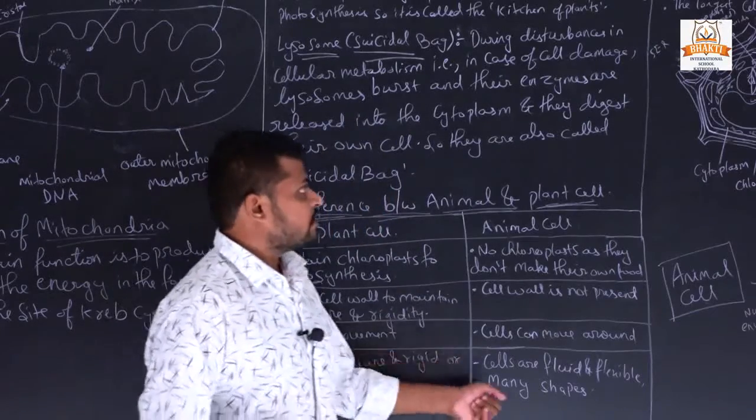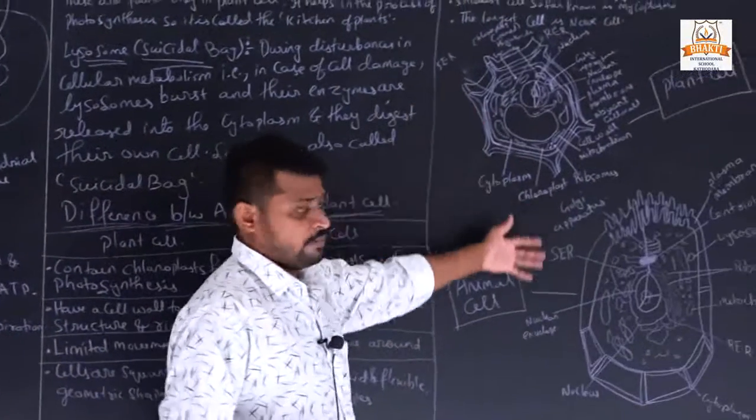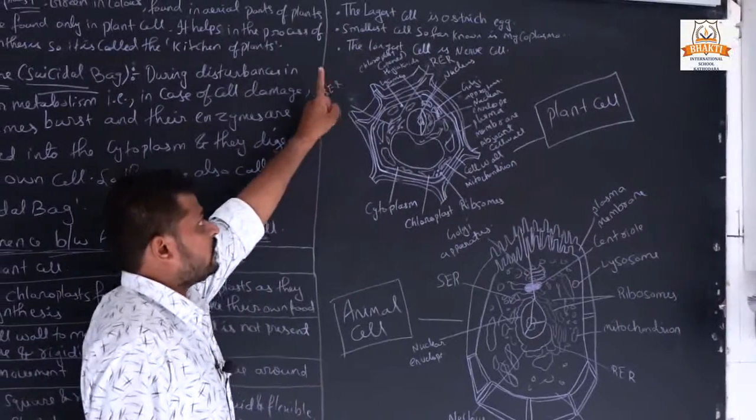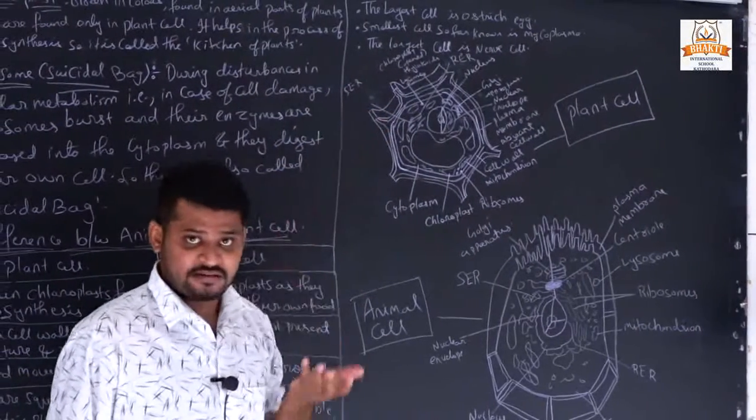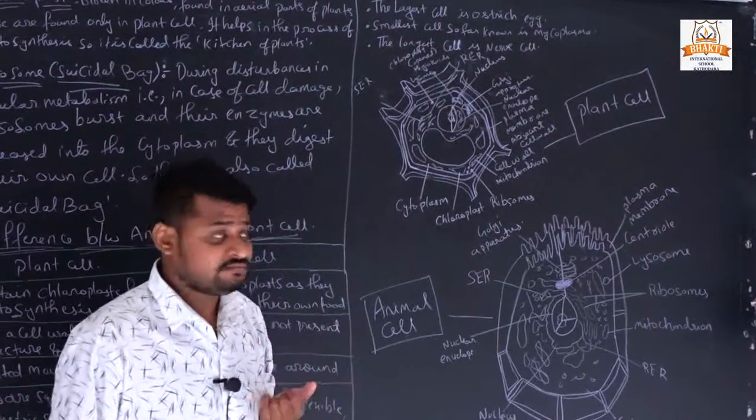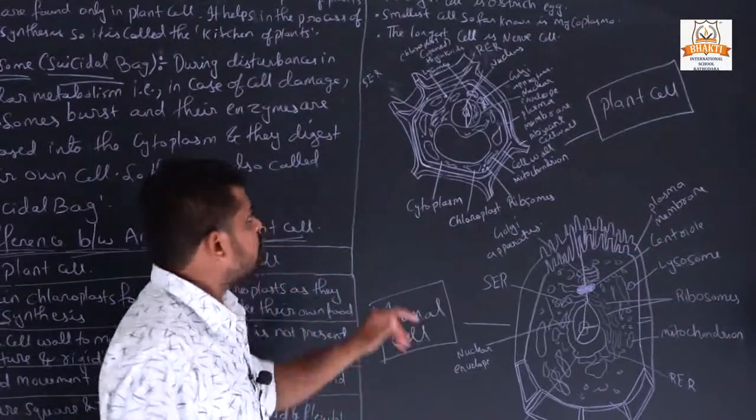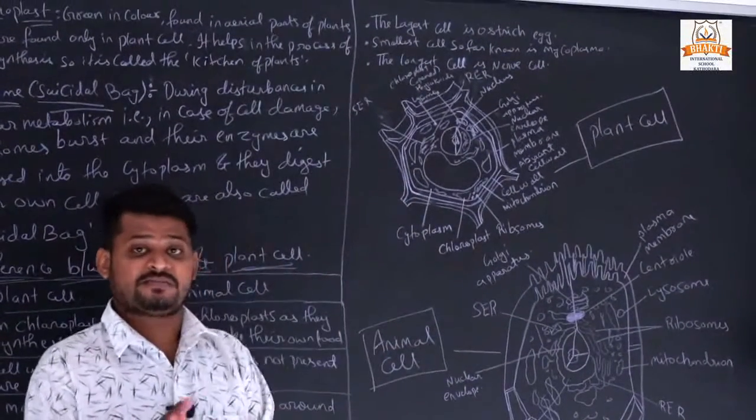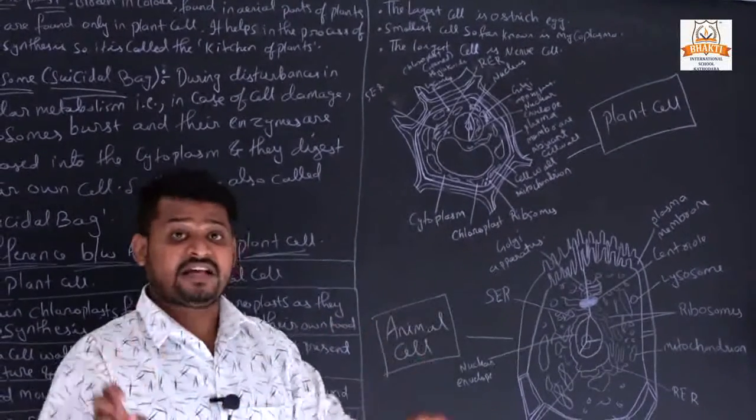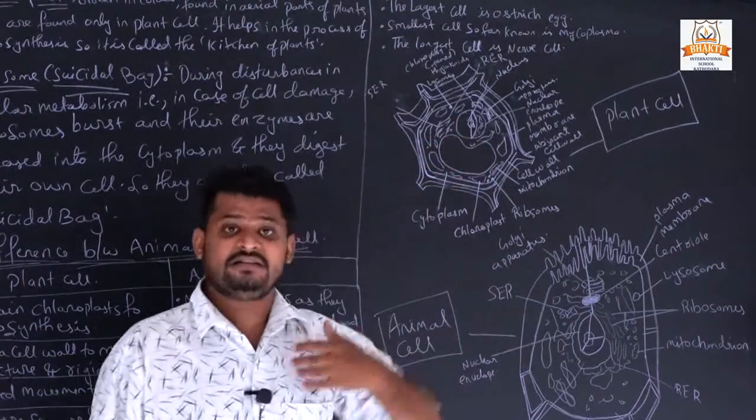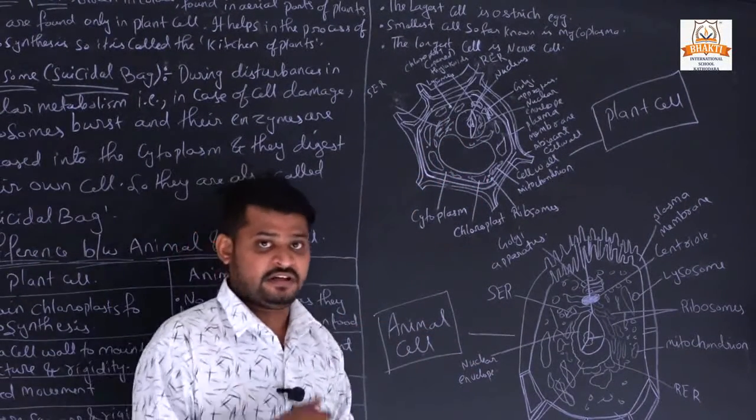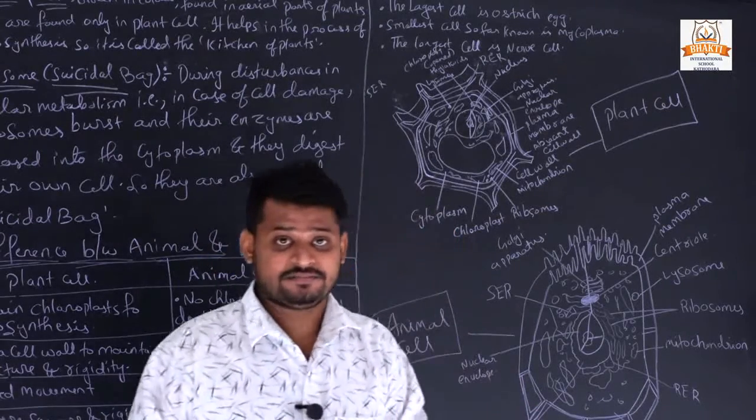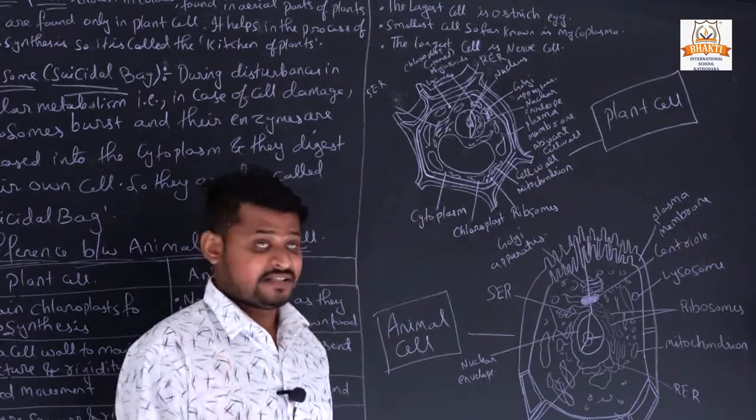Okay. Now this is the last topic and our chapter will be finished, in which we all know the largest cell is the ostrich egg, the largest cell known today. The smallest cell known so far is mycoplasma. Mycoplasma is the smallest cell, and the longest cell is the nerve cell, which is present in human beings. We will study in the next chapter what a nerve cell is.